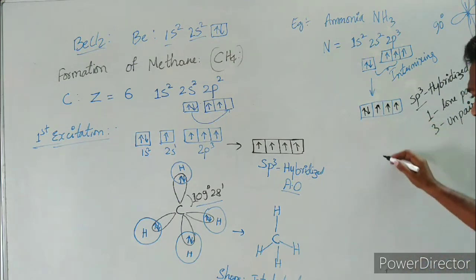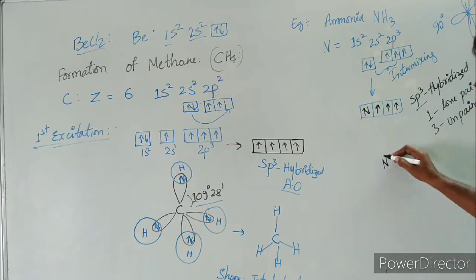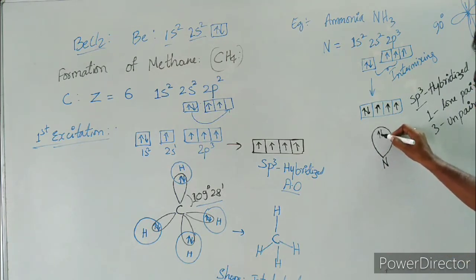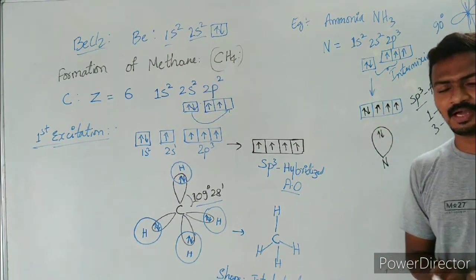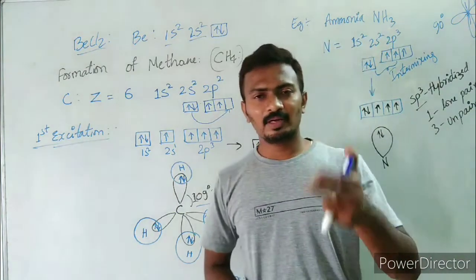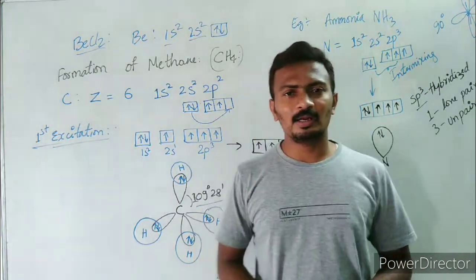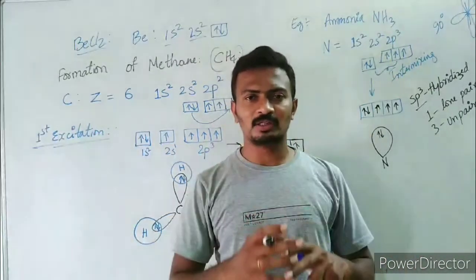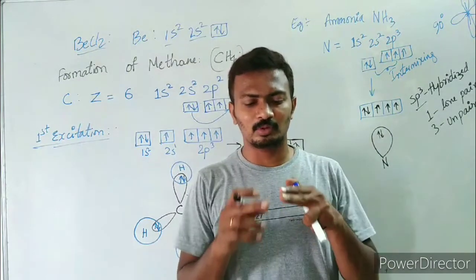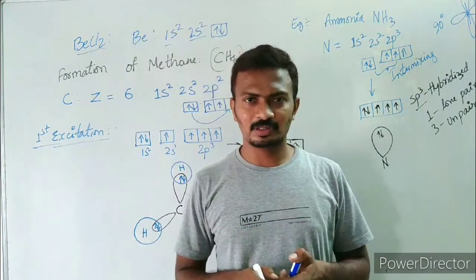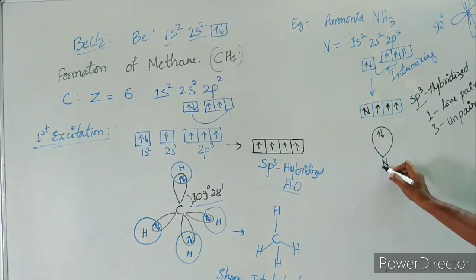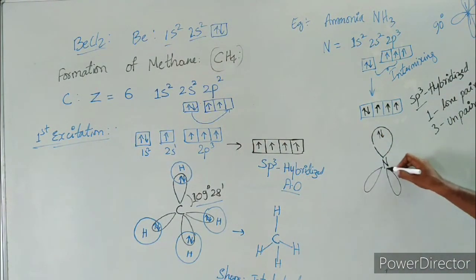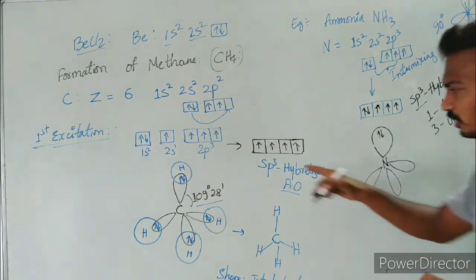So these are going to arrange around nitrogen such that this lone pair will be occupying more space, as we have already discussed. Lone pairs are going to occupy more space, whereas bond pair electrons are going to occupy less space, right?